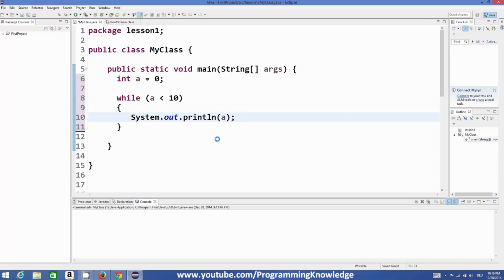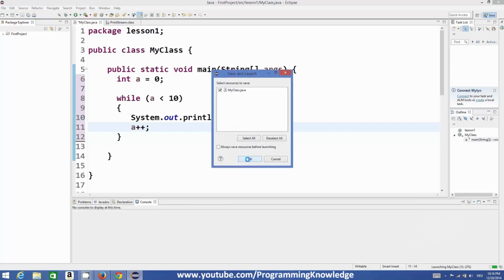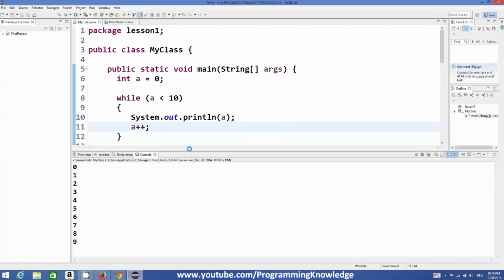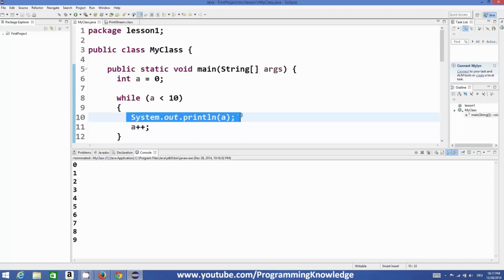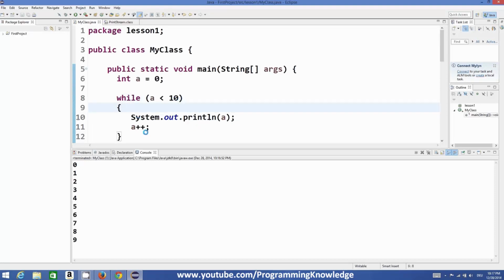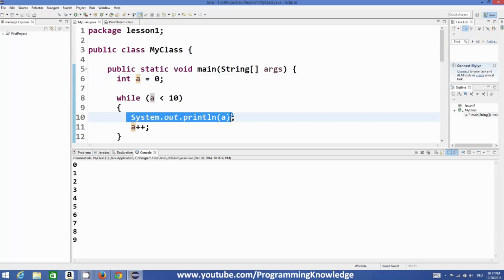So for example, I print the value of a and then I increase it by 1 like this. Then I run the program here, and it did the same execution of code again and again unless this condition is met. Initially the value of a was 0, so it printed the value of a as 0 because 0 is less than 10.